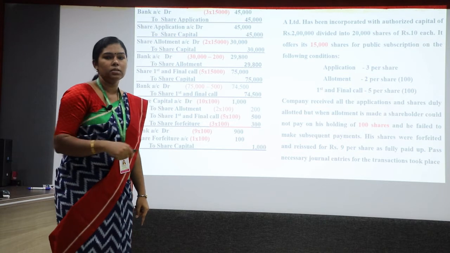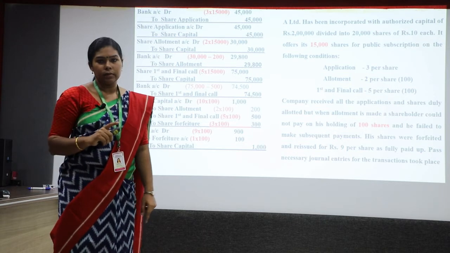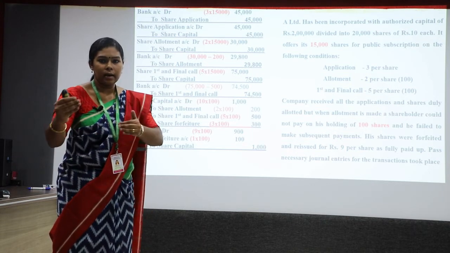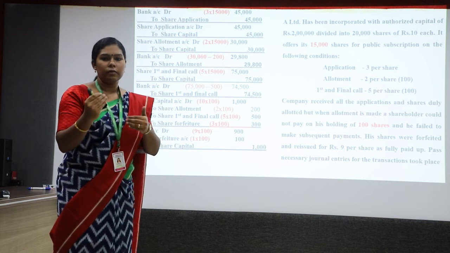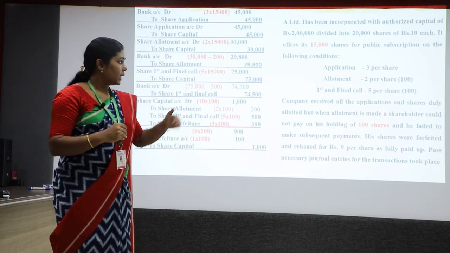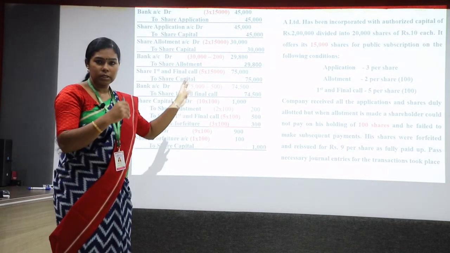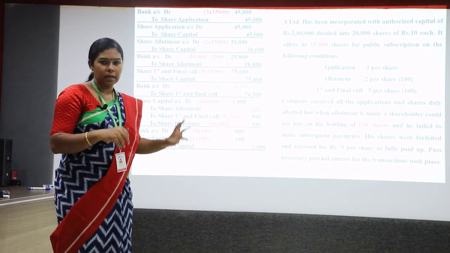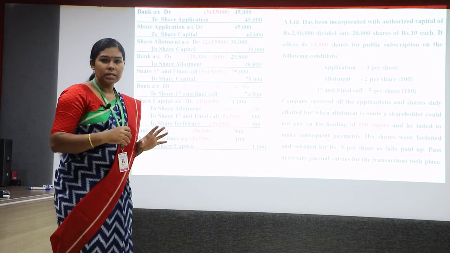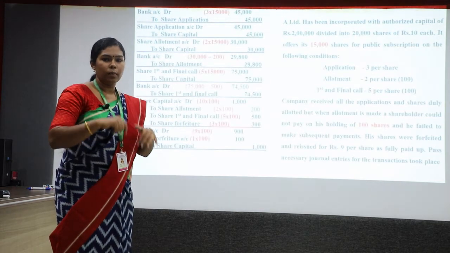Fully paid up basis means the company has collected the entire money from the shareholder at one point itself. In the previous case, the company collected the money in installments. But in a reissue, the company is collecting the entire money at one point itself.